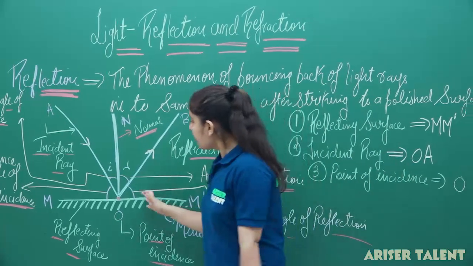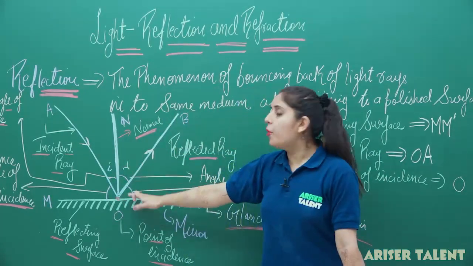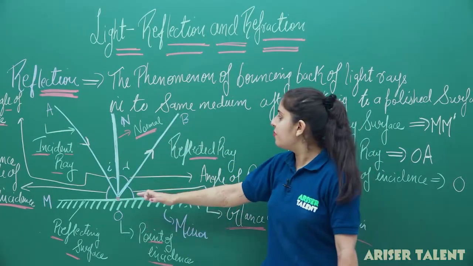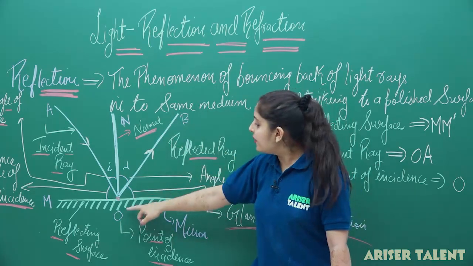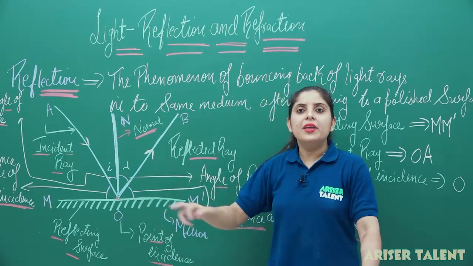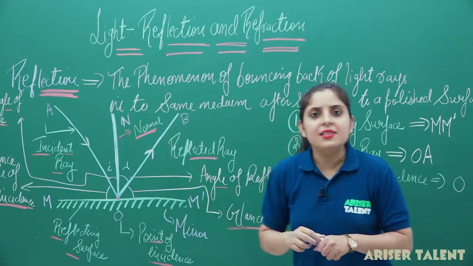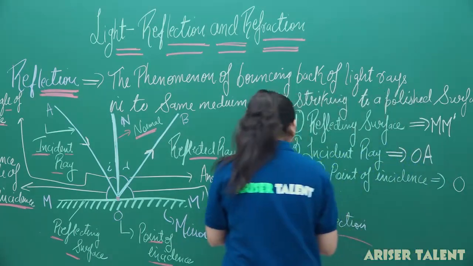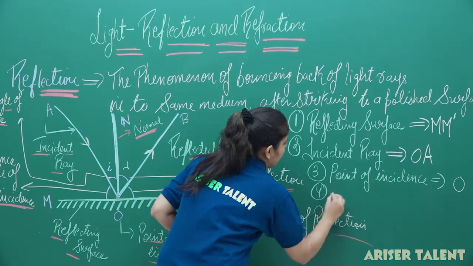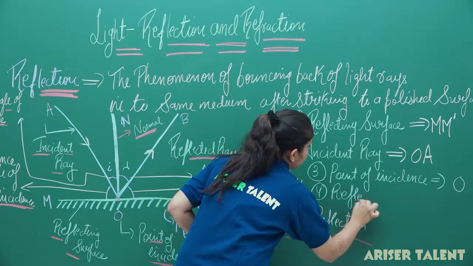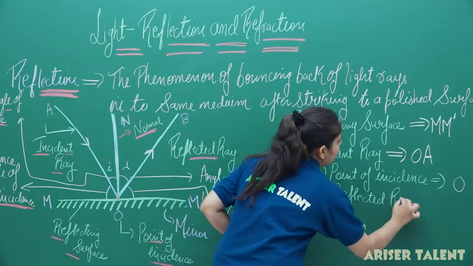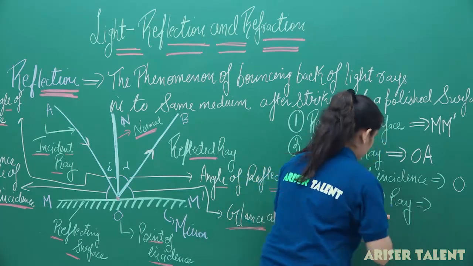Now you can see that from that point O on the reflecting surface, the ray is reflected here and the reflected ray is our OB. So the fourth point is the reflected ray, and that reflected ray will be our OB.